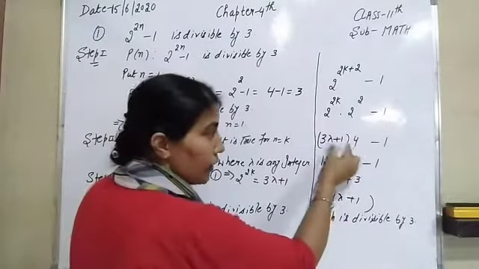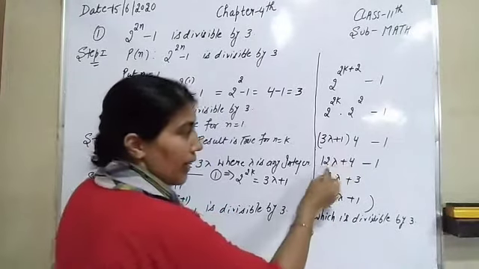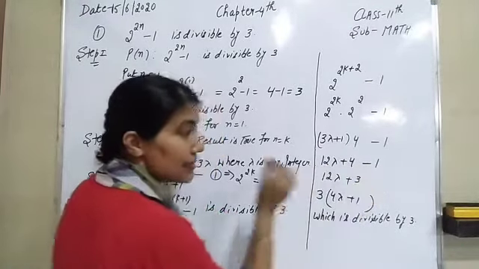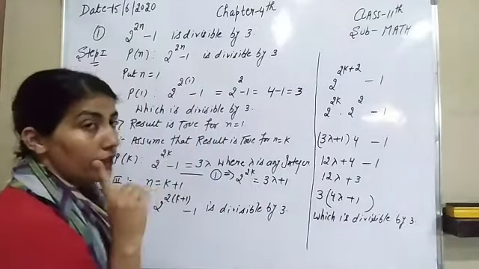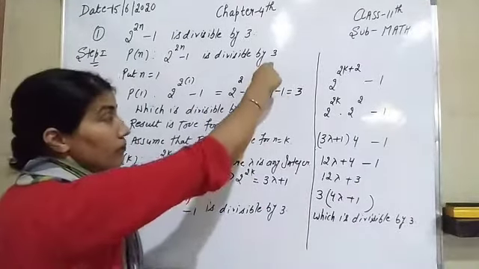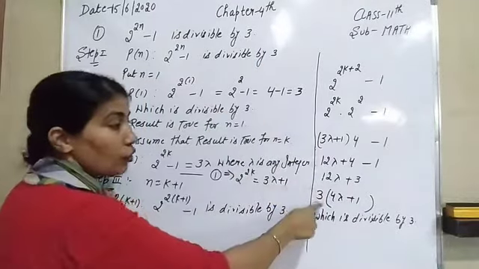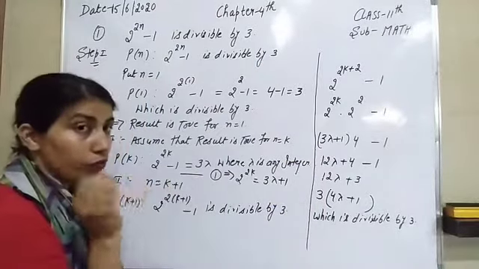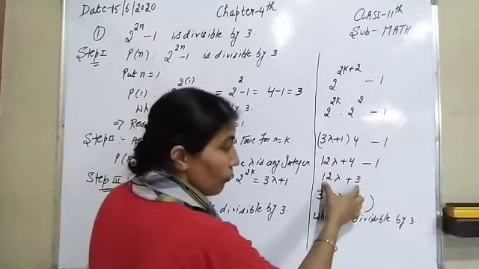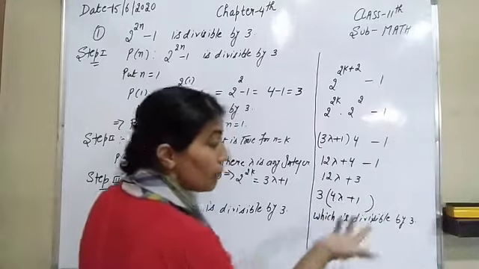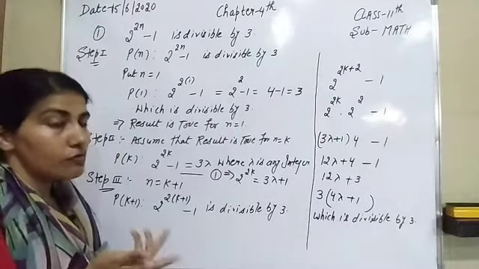After that 4 is multiplied with both these numbers and it becomes 12 lambda plus 4. Here is minus 1, and 4 minus 1 is 3. If you are doing it in a correct way, that means at the end the common value should be 3 here. And if it is 4, the common value should be 4 at the last. So look here, from both these, 3 is common, so it becomes 4 lambda plus 1, and that is obviously divisible by 3.